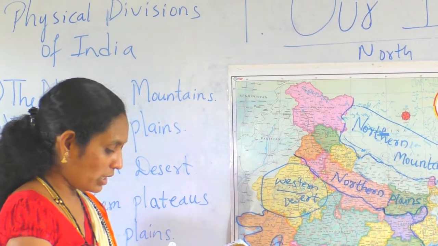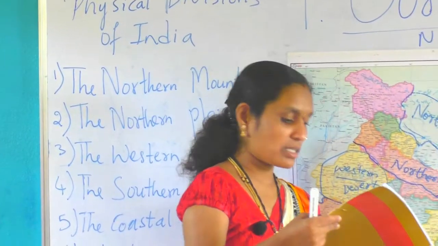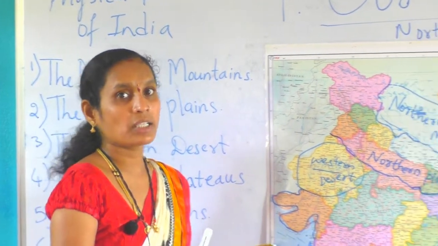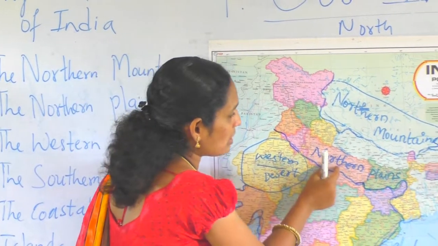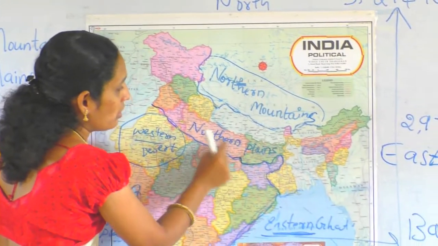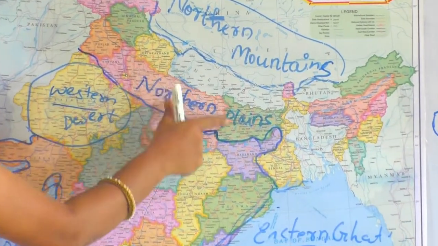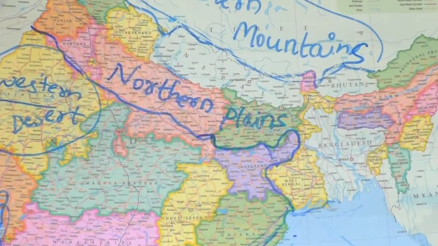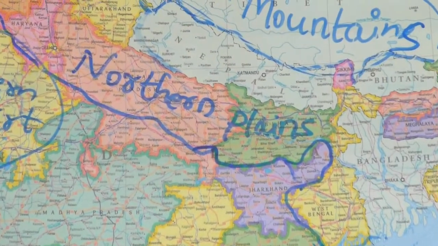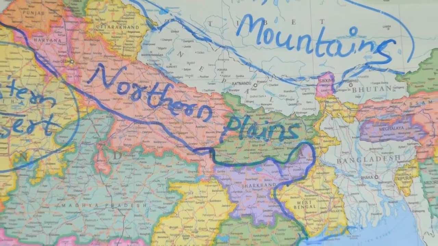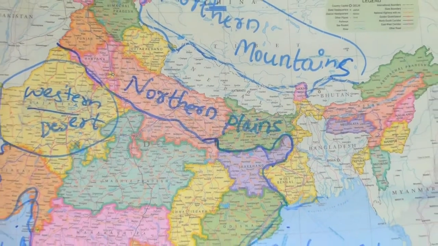Okay, next what it is? The northern plains are on the south of the Himalaya. These are the fertile land where crops are grown. See, a northern plains. This is a northern plains. This is a southern part of India. Here it grows only crops, means agricultural. Okay, here only an agricultural part in a northern plains.